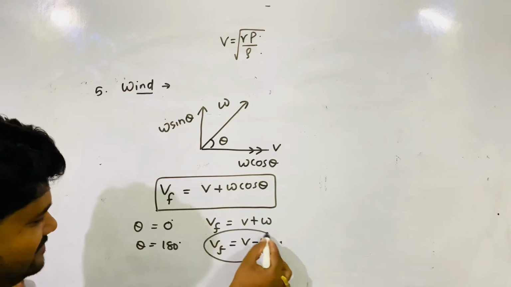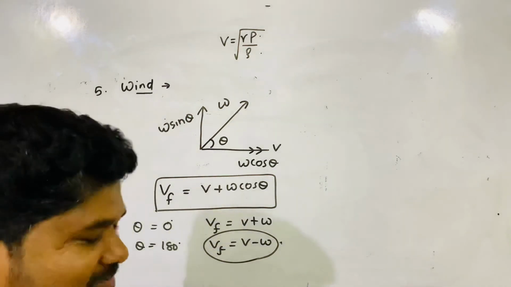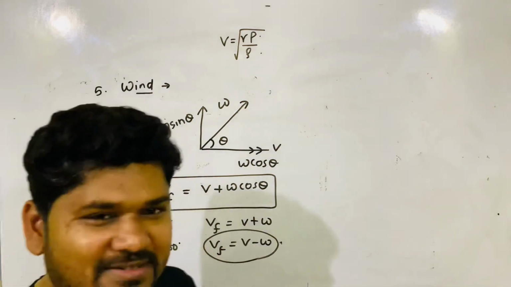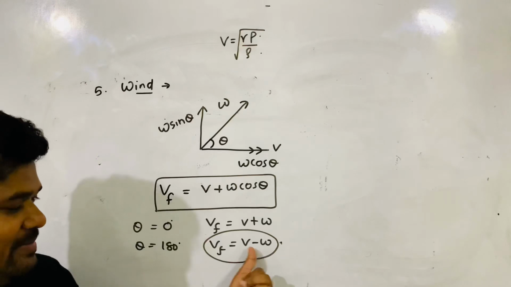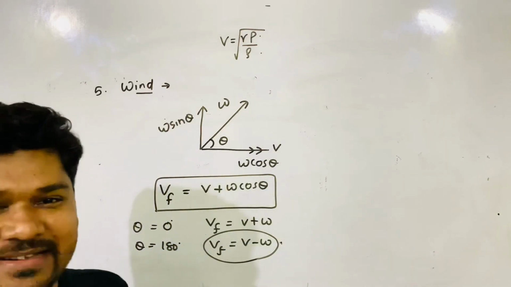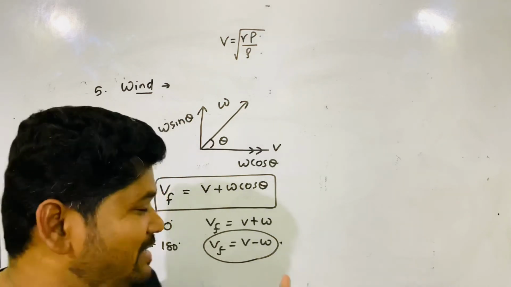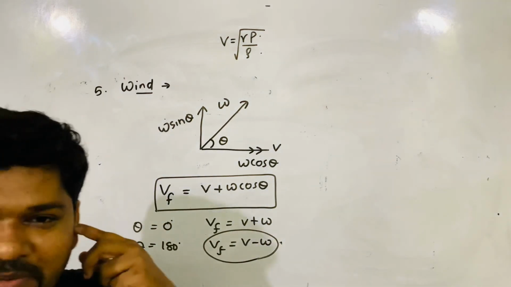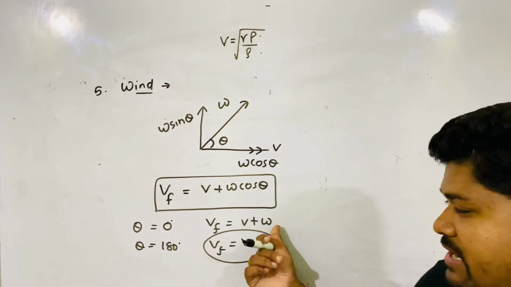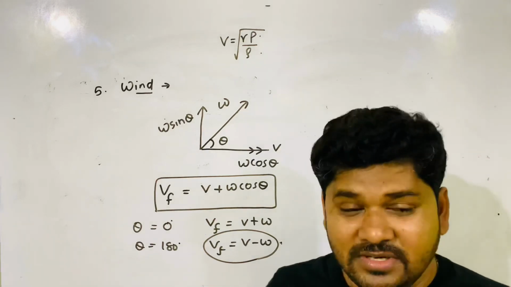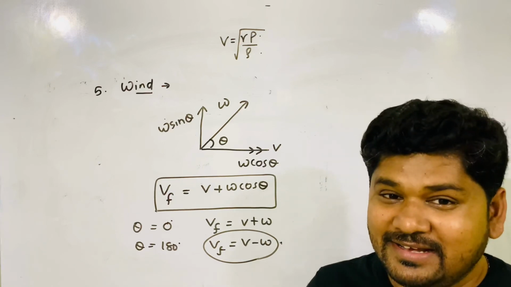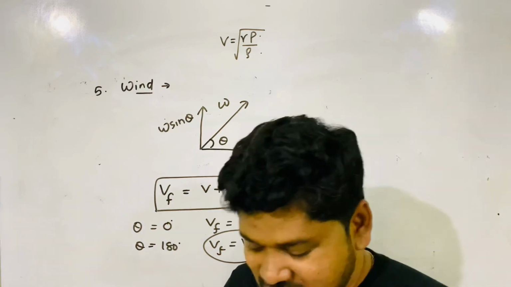What happens in the fan? When you speak in front of the fan, the velocity of sound and the wind velocity are opposite to each other. But if you rotate the fan towards the listener, then it will be easy. Then it will be V plus W. So when both are in the same direction, wind helps the velocity of sound. But when they are in opposite directions, wind opposes the velocity of sound, V minus W.